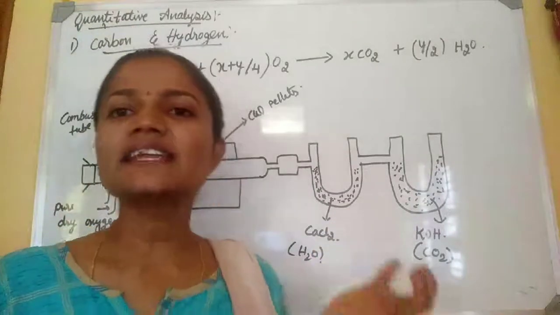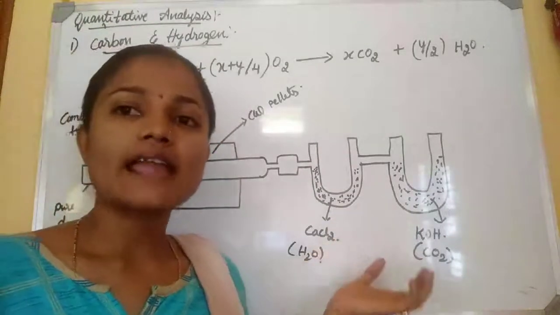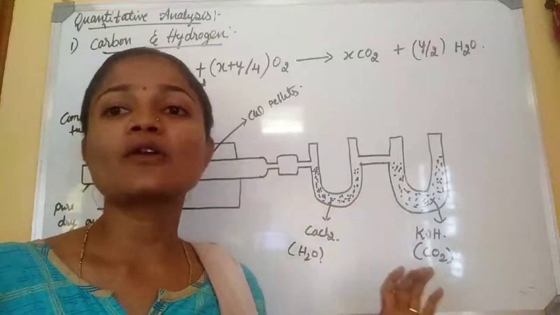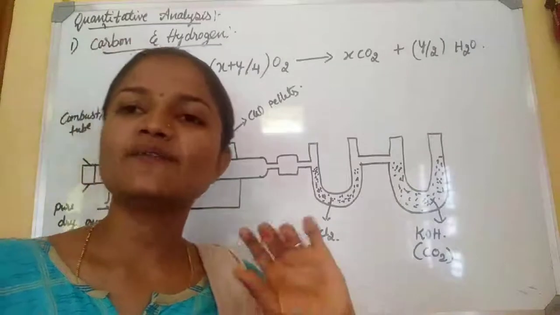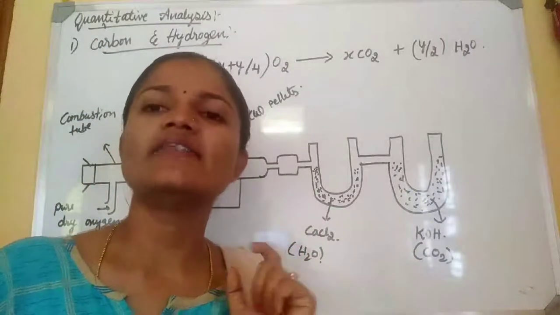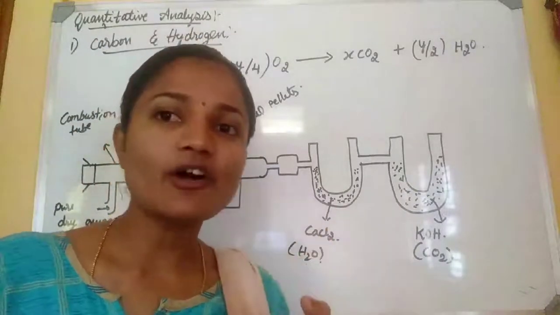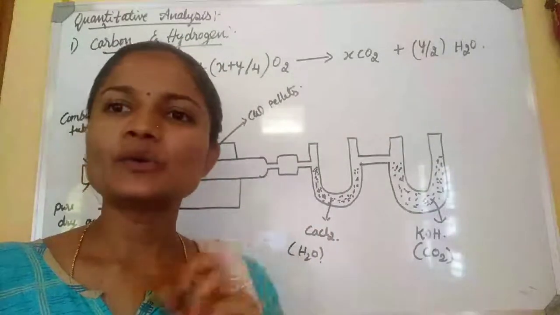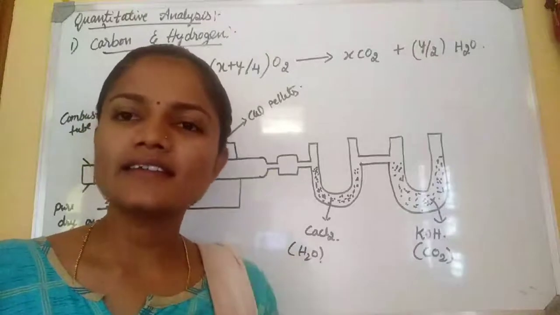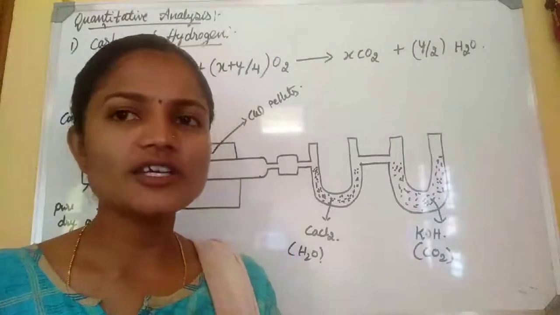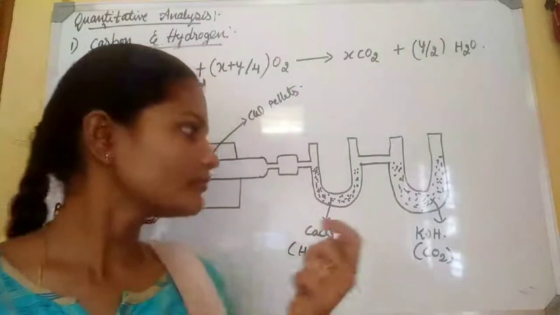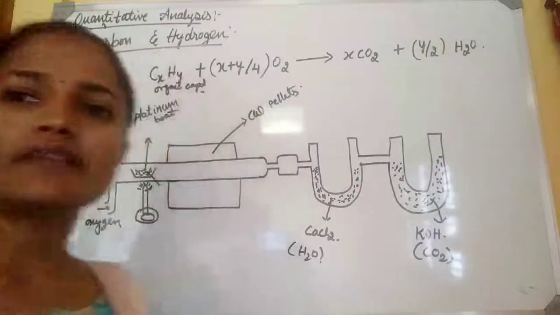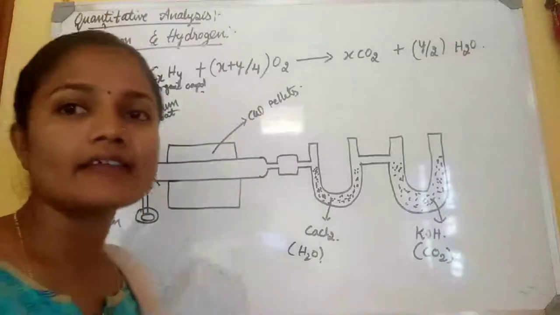From the change in the weight of the calcium chloride U-tube and the potassium hydroxide U-tube, we can get the weight of carbon dioxide and water. Through calculation, we can get the percentage of hydrogen and the percentage of carbon. Get it? Okay. We will see how we calculate.